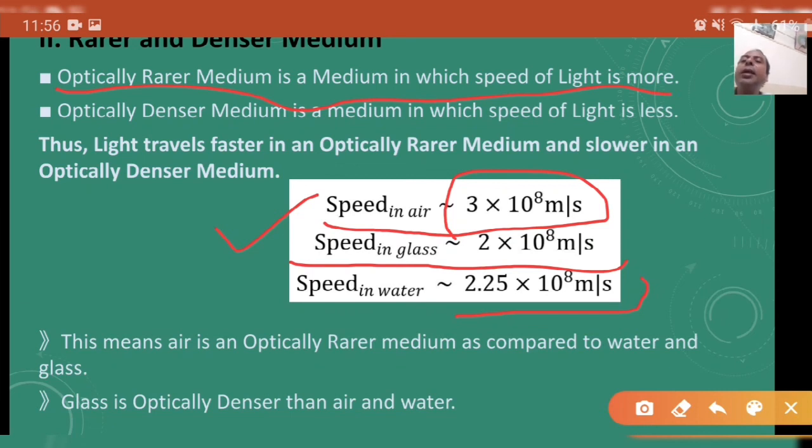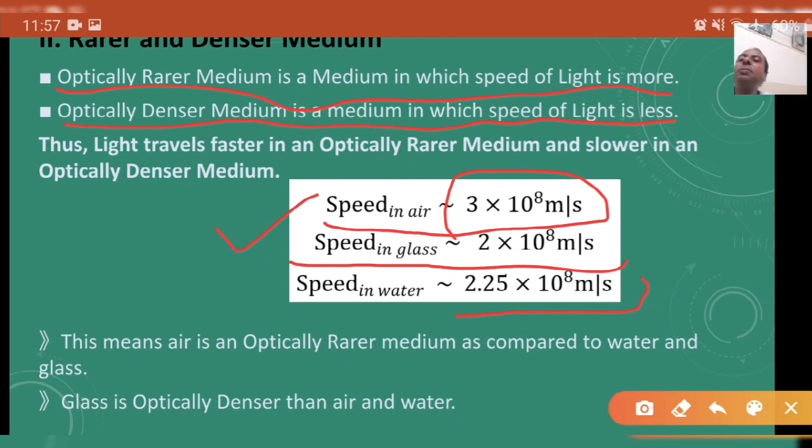Here air is the rarer medium, and an optically denser medium is a medium in which the speed of light is less. So when we compare air and glass, air is rarer to glass and glass is denser to air. But in comparison of glass and water, glass is rarer to water and water is denser to glass.